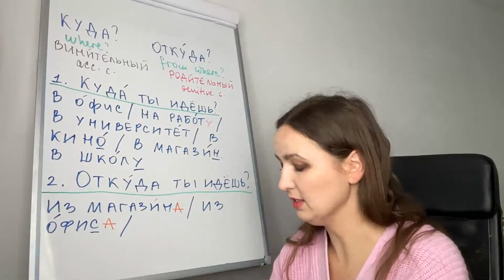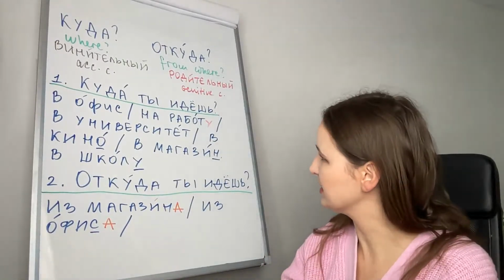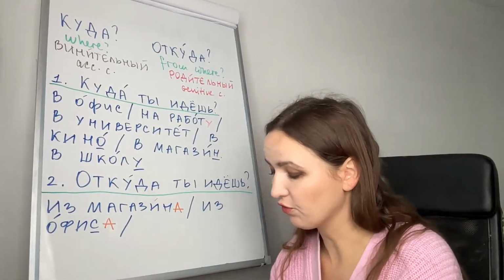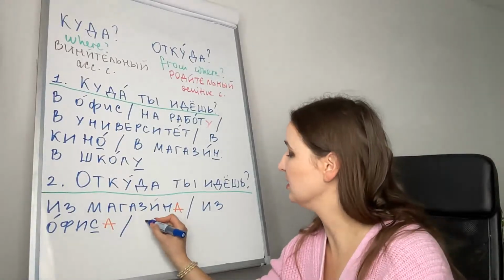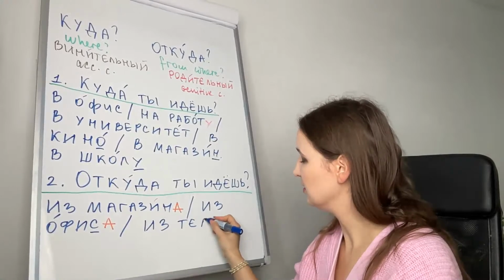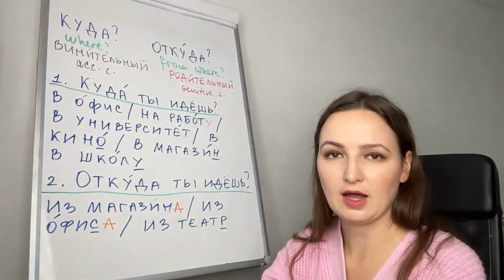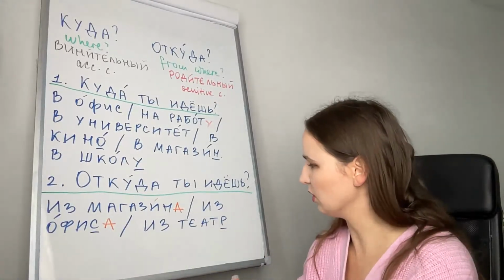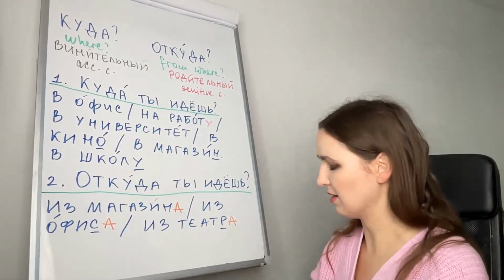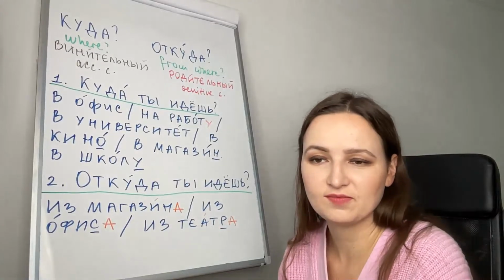Another example: откуда ты идешь? From the store. Из магазина. From the theater. Из театр. Театр is again masculine and ends in a consonant, so we will just add а. Из театра, from the theater.